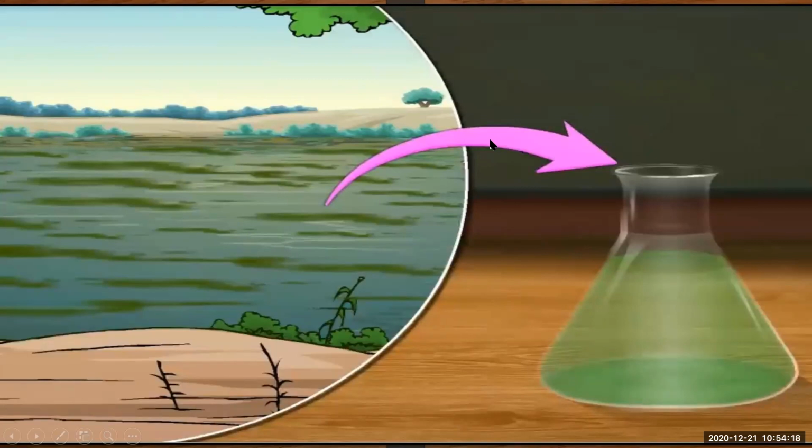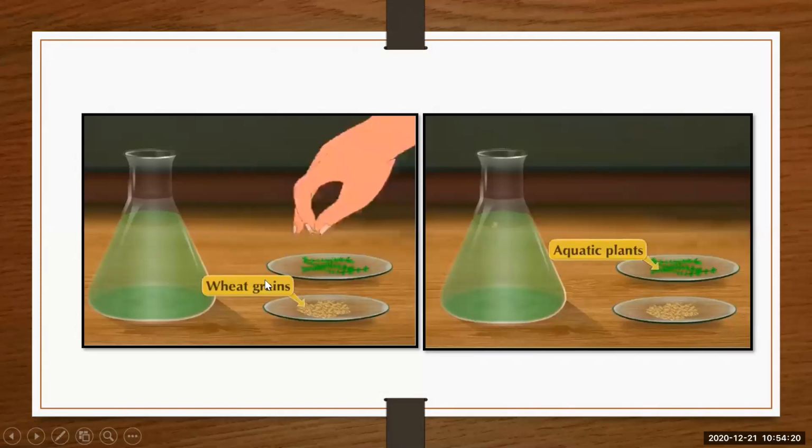Then you have to add some wheat grain into it, as well as some aquatic plants. What you did, you took a conical flask, you collected some stagnant water in it, you added some wheat grains and some aquatic plants. Next, you have to keep it aside and wait for 4 days.